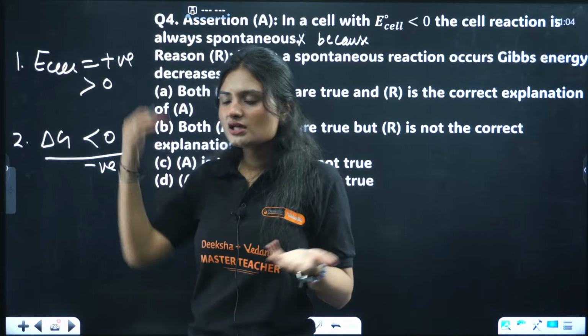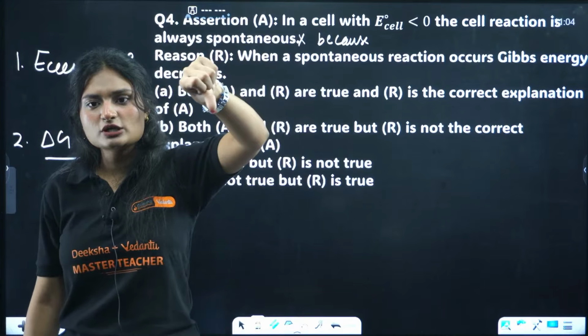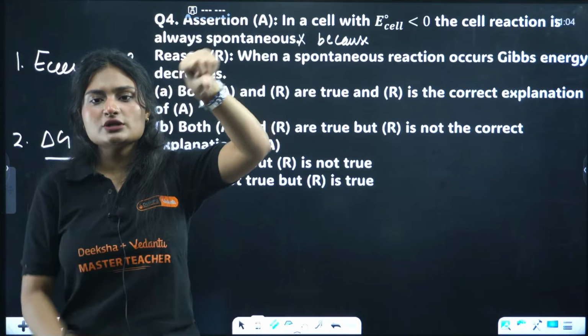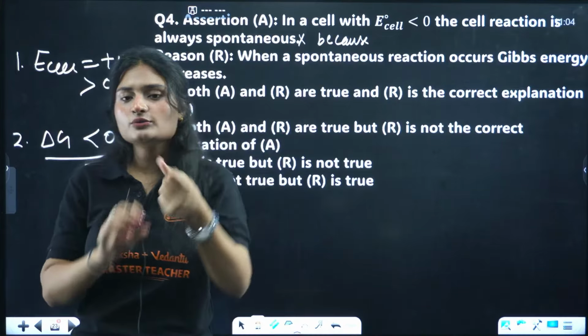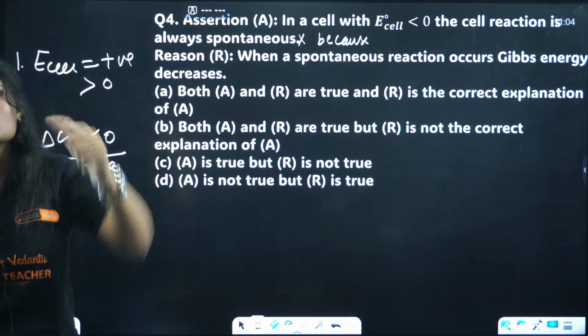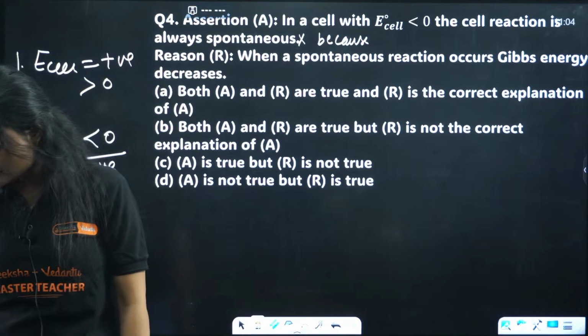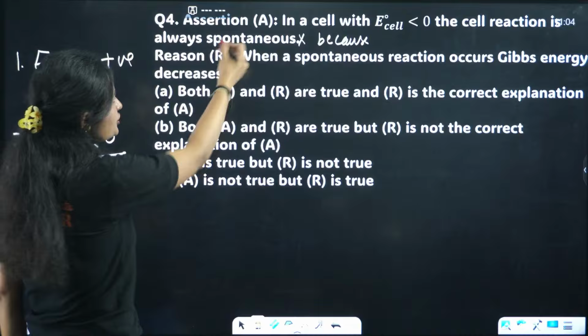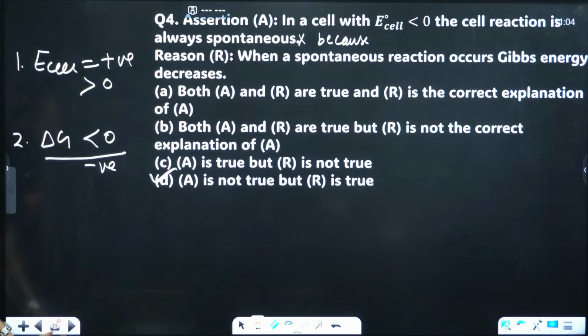For example, if I am pouring water like this, the water is coming on its own. I'm just holding it there, but it's coming on its own. I don't have to blow on it so that it comes out. So that's a spontaneous process. Yes, option D. So the assertion is not true, but the reason is true. That means the correct answer is option D.